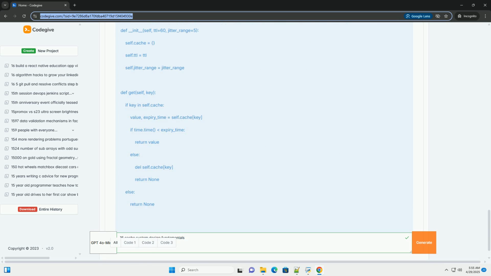Locking, mutex: when an entry expires, acquire a lock before refreshing it. Only one process can refresh the cache at a time.